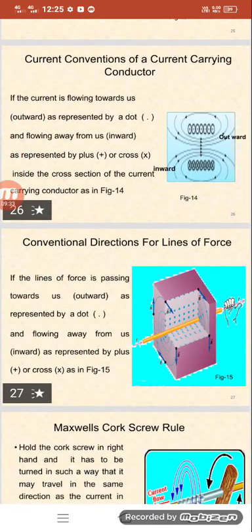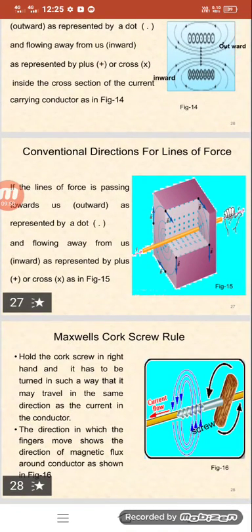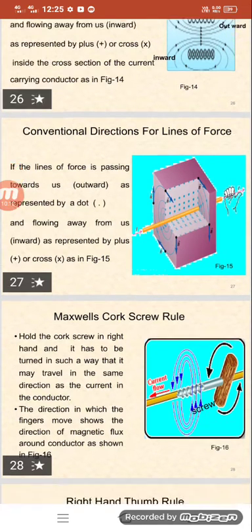So now, the conventional direction of the lines of force. If the lines of force are passing towards us, they are represented by a dot, and if flowing away from us, we indicate them by a cross mark. Now we are going to discuss Maxwell's corkscrew rule. Hold the corkscrew in the right hand and turn it in such a way that it travels in the same direction as the current in the conductor. The direction in which the fingers move shows the direction of the magnetic flux lines around the conductor, as shown in the picture.